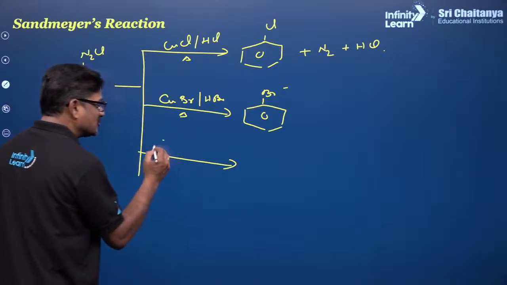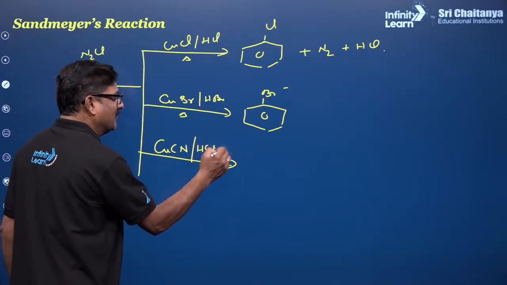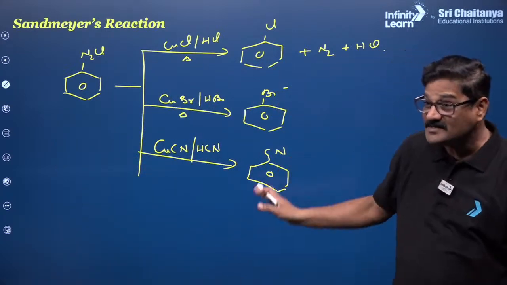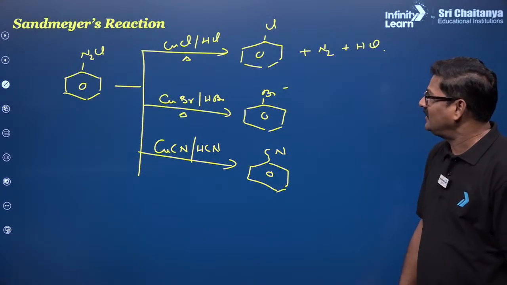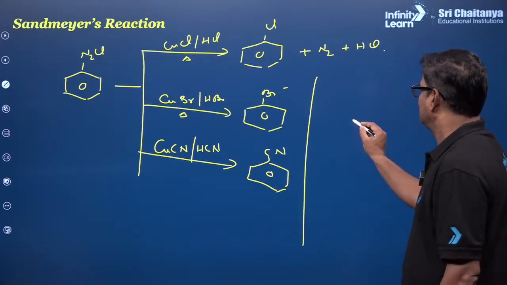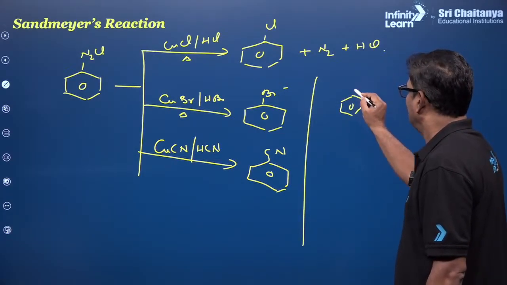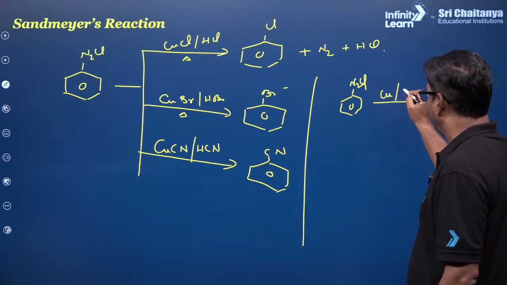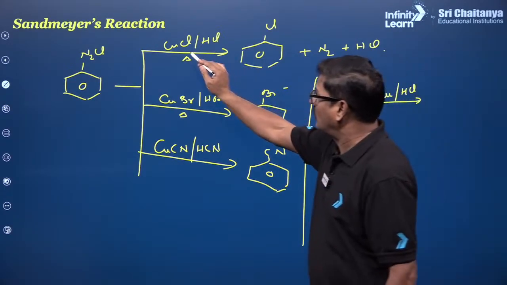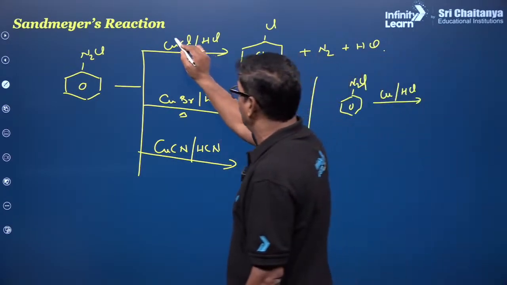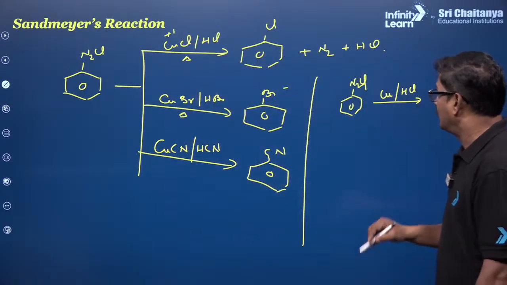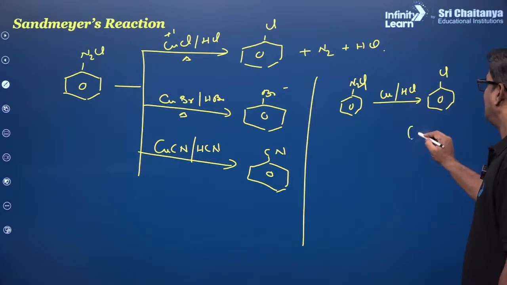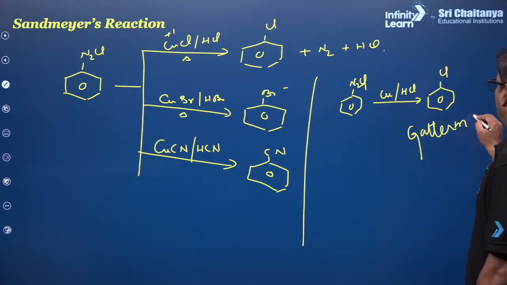If it is CuCN and KCN, you are going to get cyanobenzene. This is also a Sandmeyer reaction. Now if benzene diazonium chloride is treated with copper and HCl, it is different. It is not cupric chloride; cuprous chloride has copper in the +1 oxidation state. This is also going to give you chlorobenzene. This is what is called the Gattermann reaction. So, Gattermann reaction.